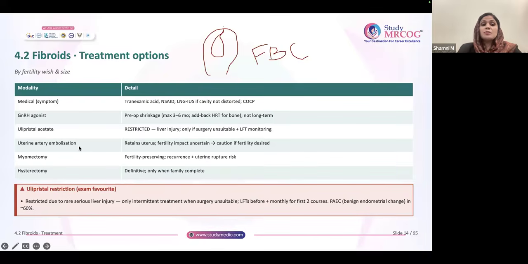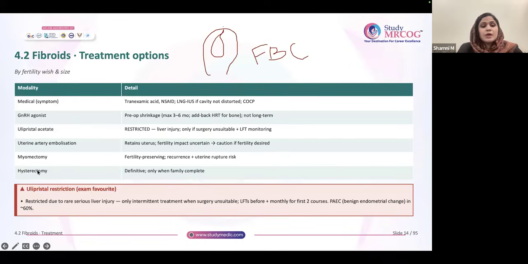Uterine artery embolization is another option where the patient wants to retain her uterus and pressure symptoms are there; then uterine artery embolization is generally the answer. And if at all fertility is desired, move cautiously. Generally, you don't choose this option for people who want fertility. Correct?